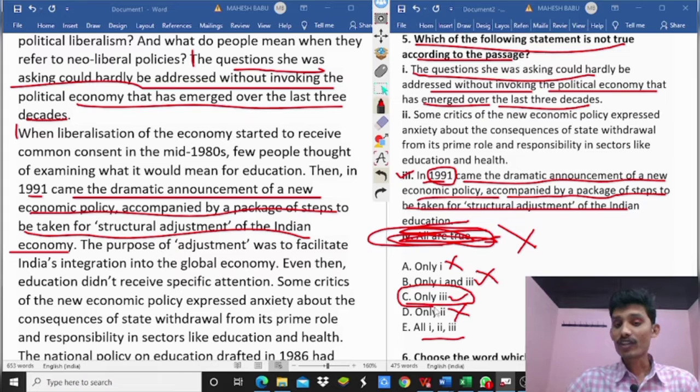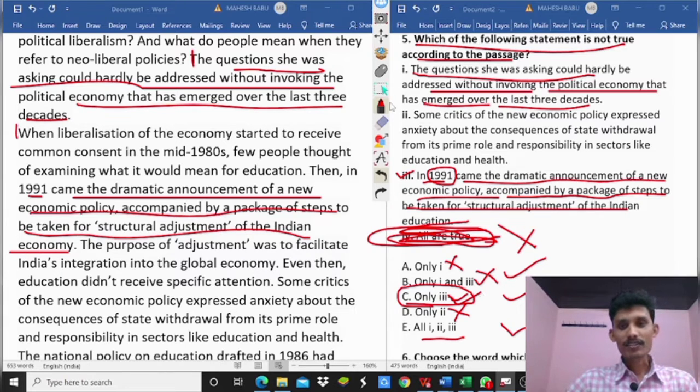Why? Because there is no need to check the second option. Okay, so first option is eliminated. Next, only remaining option B, option C, and option E. So first option is correct. So second option B, only 1 and 3 is not true, so eliminated. Next, all 1, 2, 3 is not true. No, already first option is right. So only third option is not true. There is no need to check the second option. So it is tricky.